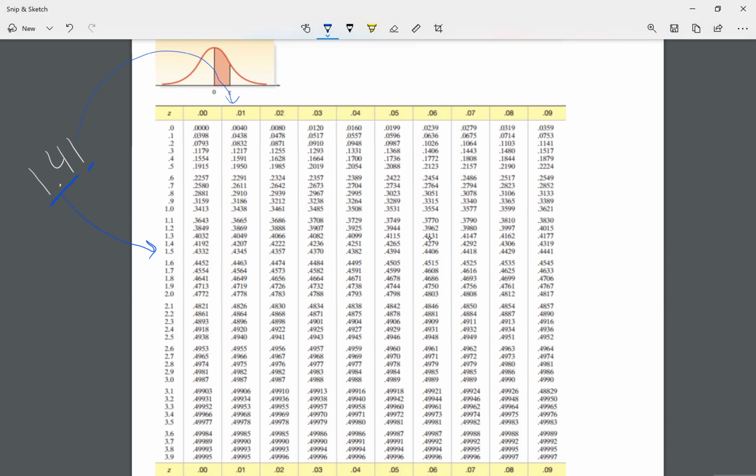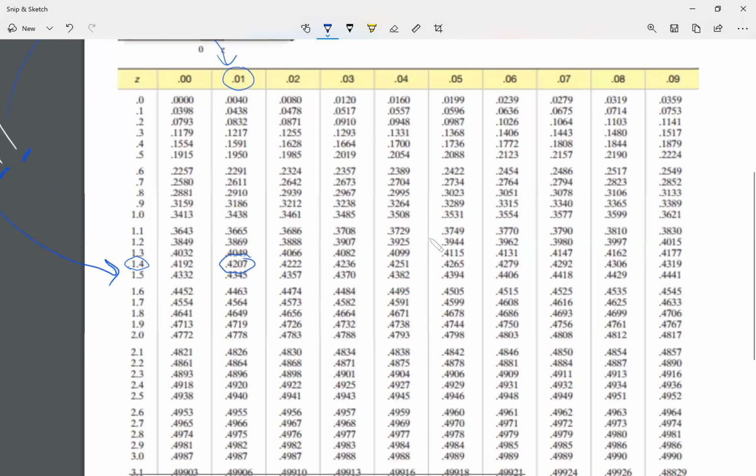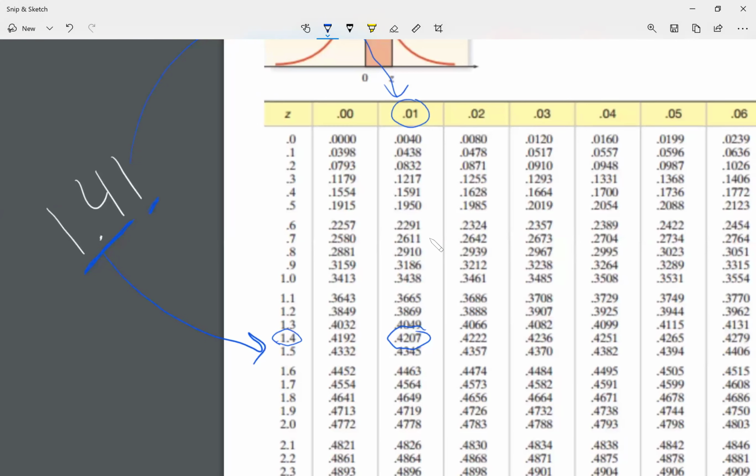So when I look at 1.4 and 0.01, that gives me that my probability for 1.41 is right here. Let me zoom in. You guys see it? My probability for 1.41 is 0.4207.